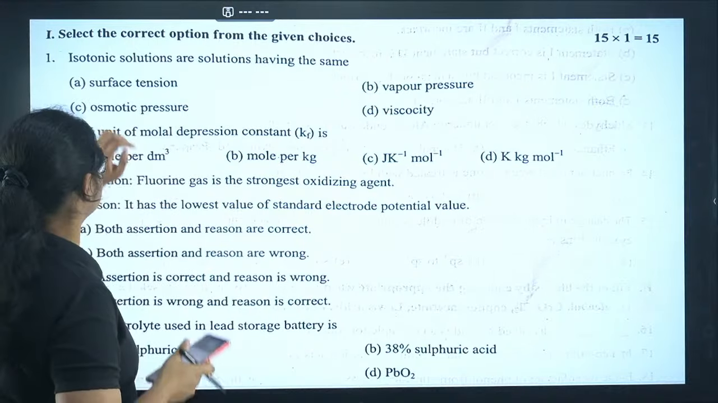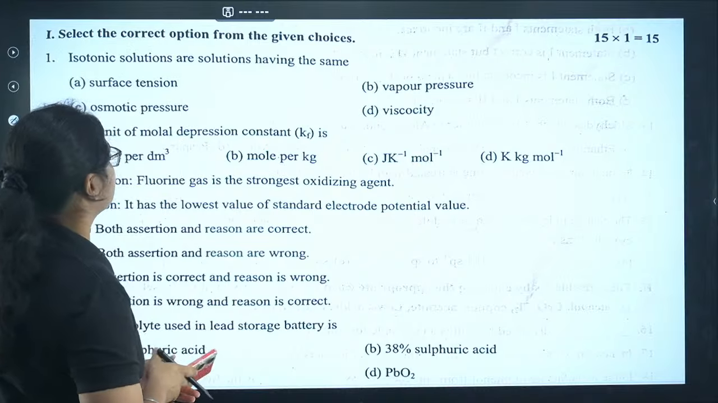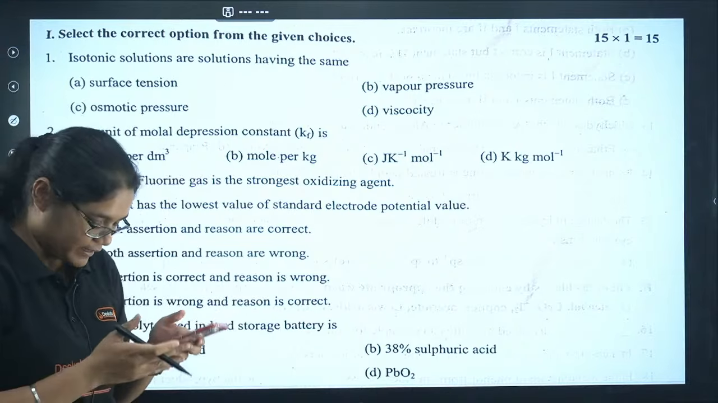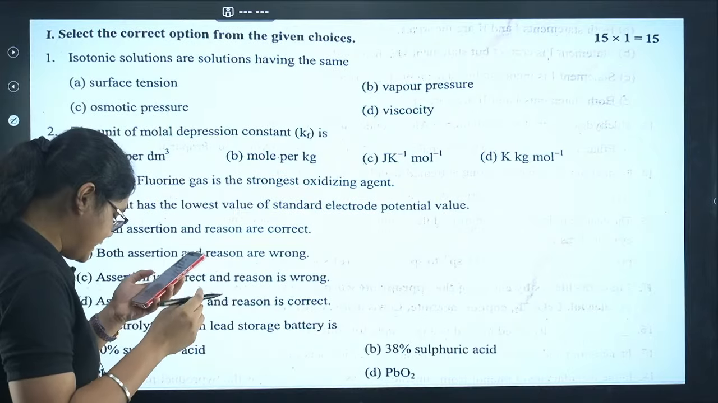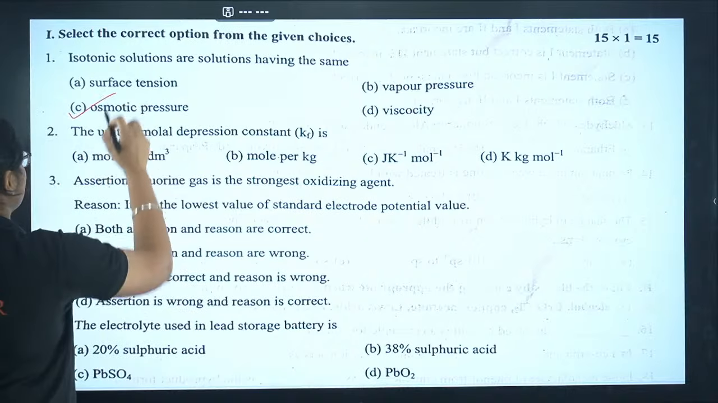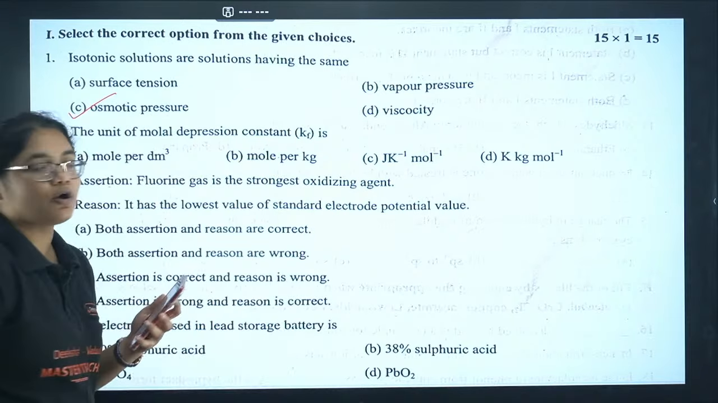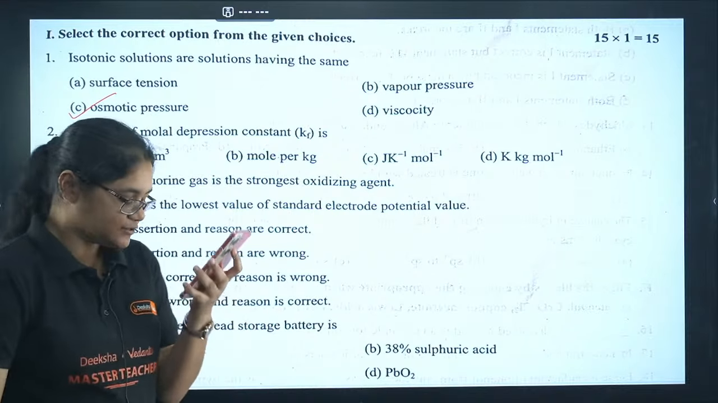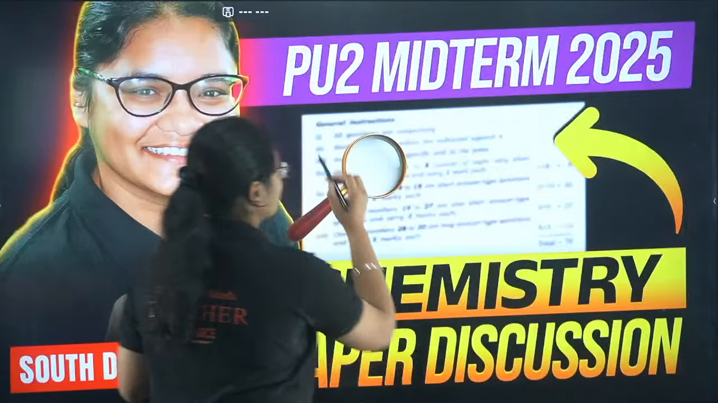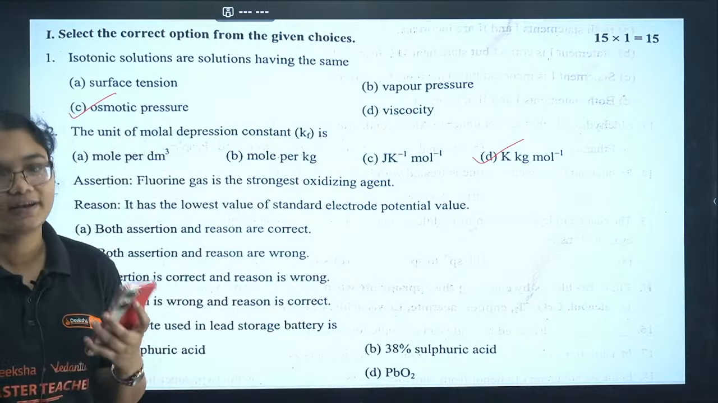First question here is isotonic solutions are, what are isotonic solutions? They have the same. Quickly you can answer. Yes, numericals were very easy. Tara Devi is saying yes, this is osmotic pressure. Option number C is absolutely correct. The unit of molar depression constant Kf is. So next question, Kf, the molar depression constant unit will be Kelvin kilogram mole inverse.